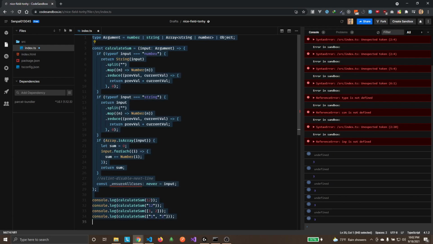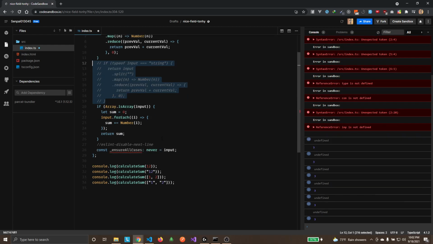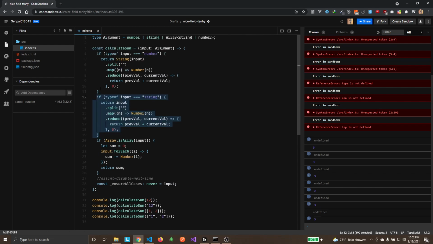Obviously, we need more info than that. Or if we don't handle any other cases, for example, I take out this string implementation, it's gonna complain. See, you have not handled the case for this: type string is not assignable to type never, meaning we have not handled the type case for string. See. And if I do so for number, it's gonna complain again.